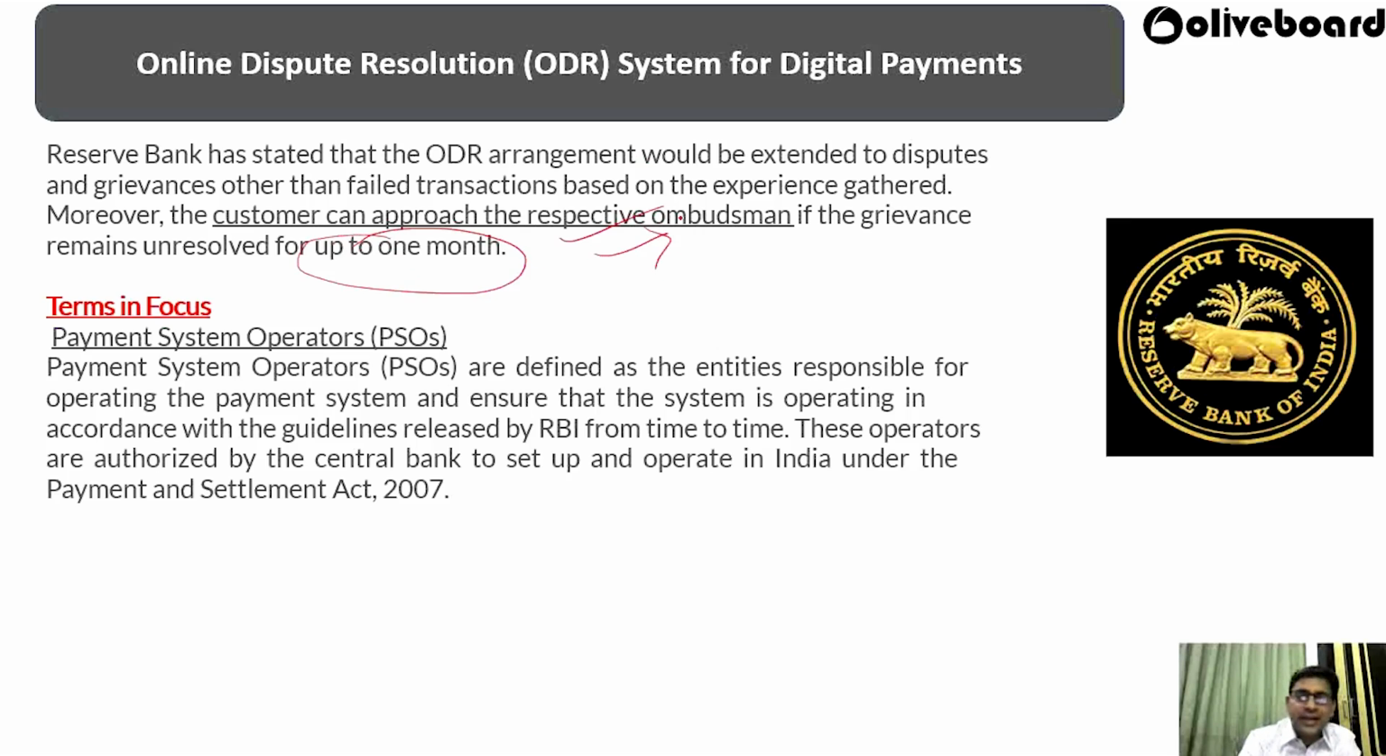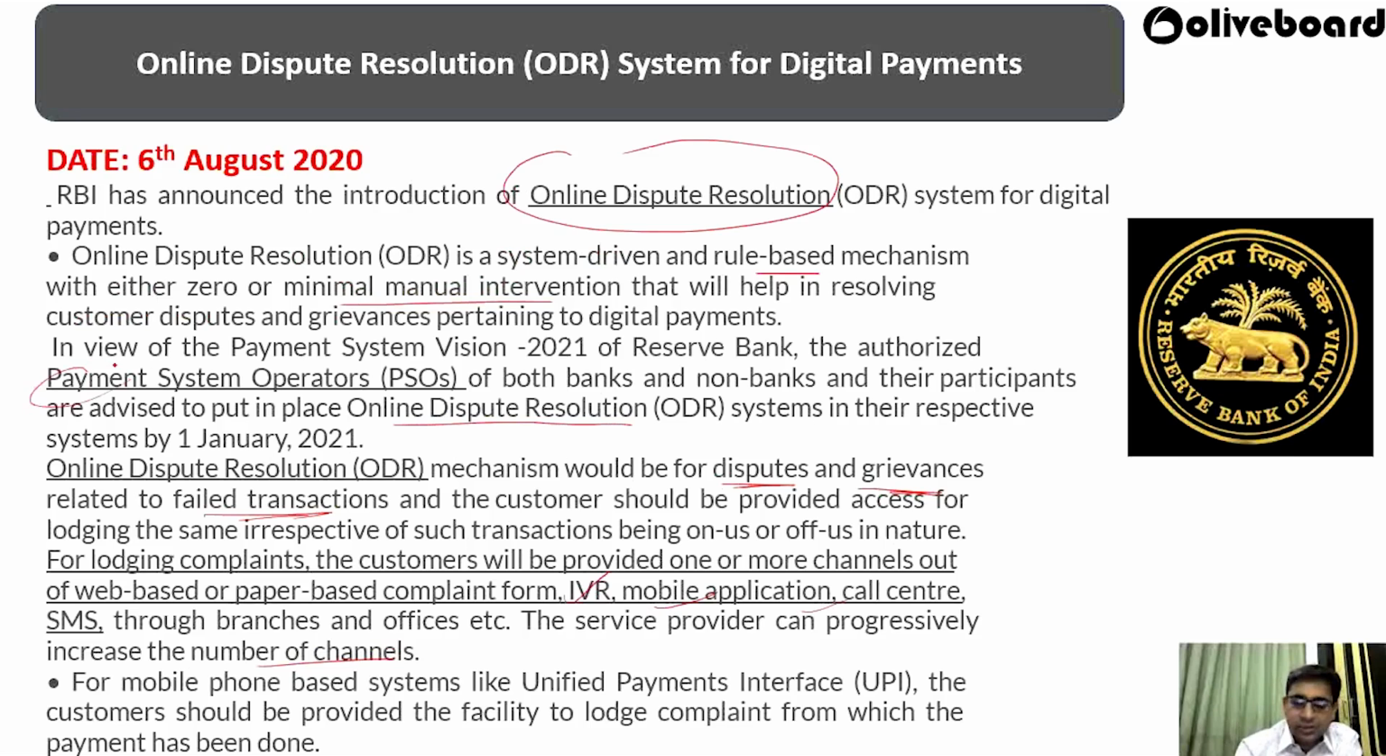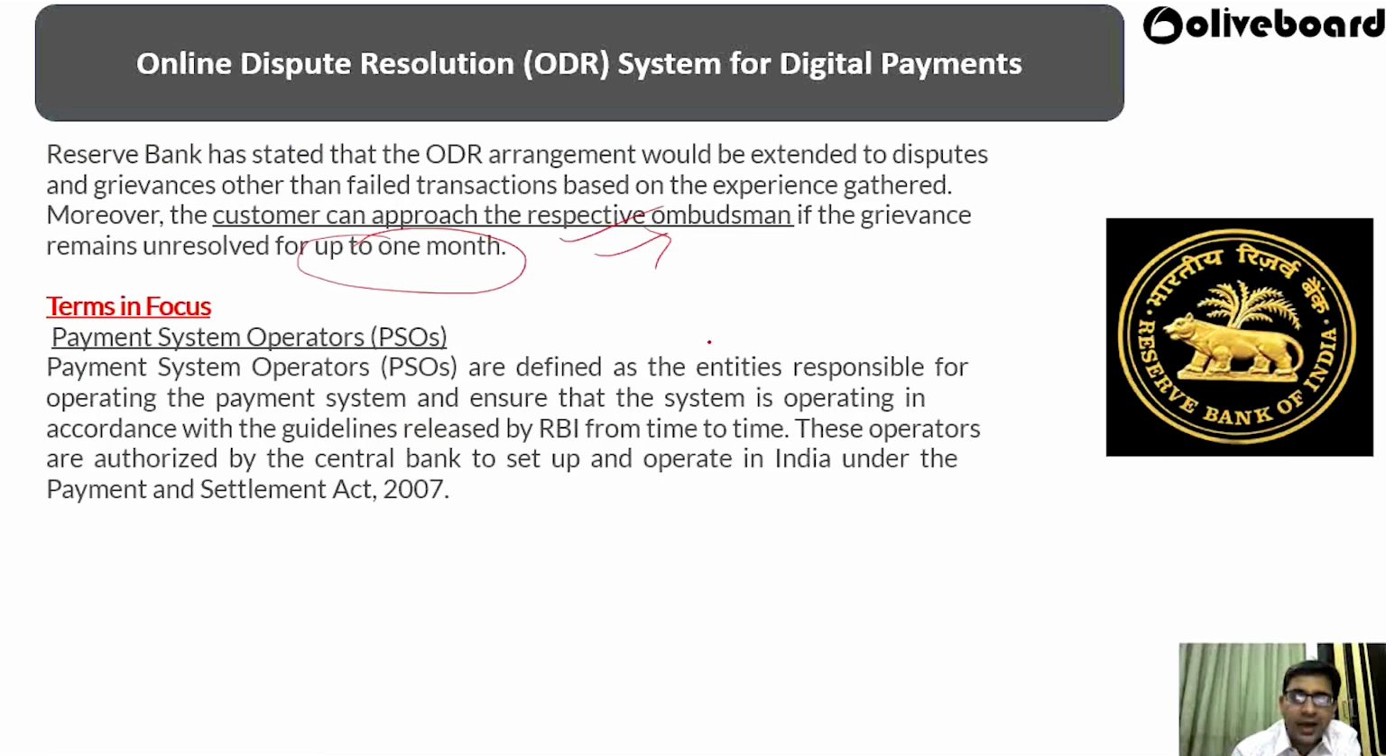So ombudsman is a type of person who has been appointed by various banks who will look into all these complaints. So what is a payment system operator that we have listed over here? Payment system operators are defined as the entity responsible for operating the payment system and ensuring that the system is operating in accordance with the guidance released by the RBI. These operators are authorized by the central bank to set up and operate in India under the Payment and Settlement Systems Act of 2007. So this is all related to our online dispute resolution.